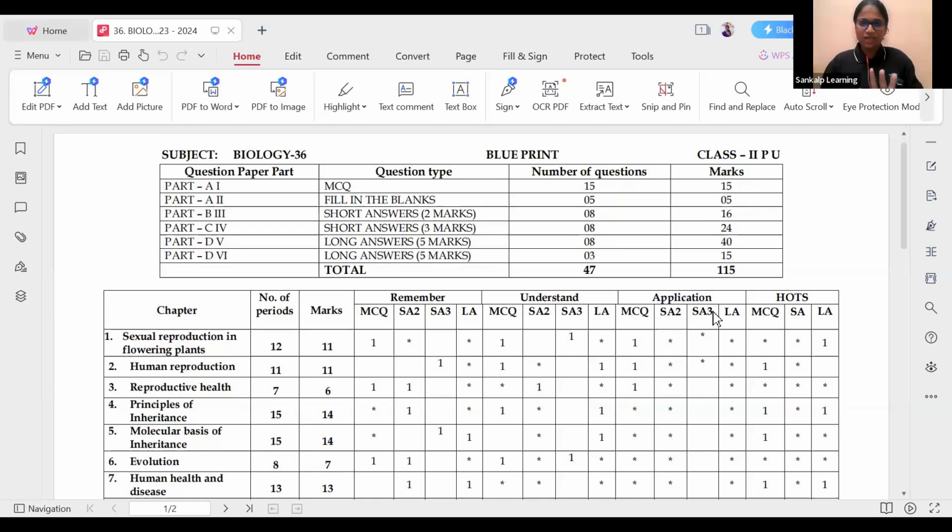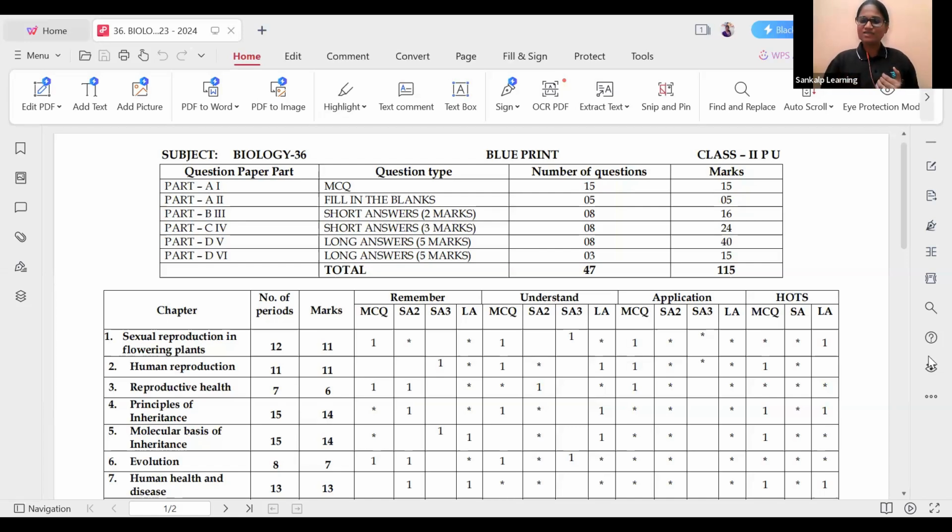That kind of questions, you will have 3. Right? So the total marks will be 115. You have to answer for 70 to 80, I guess. So the total number of questions will be 47 for you. So this is the blueprint of biology, how our question paper will be.